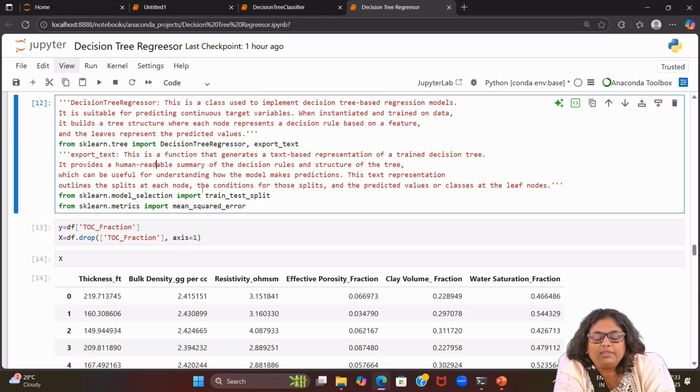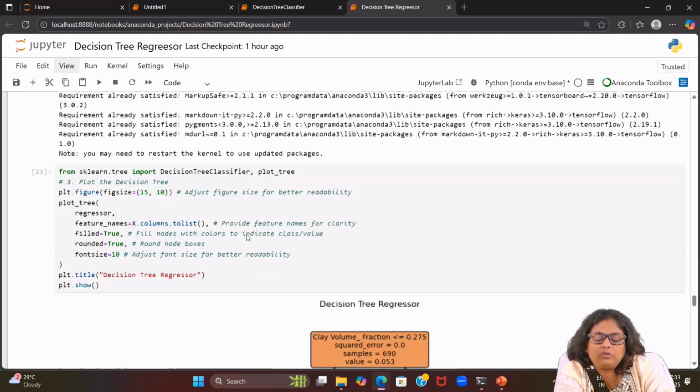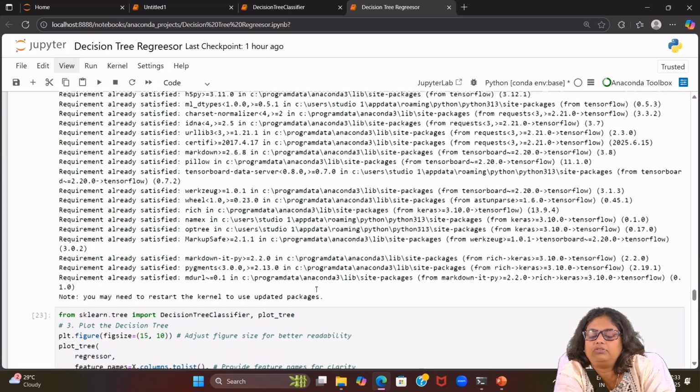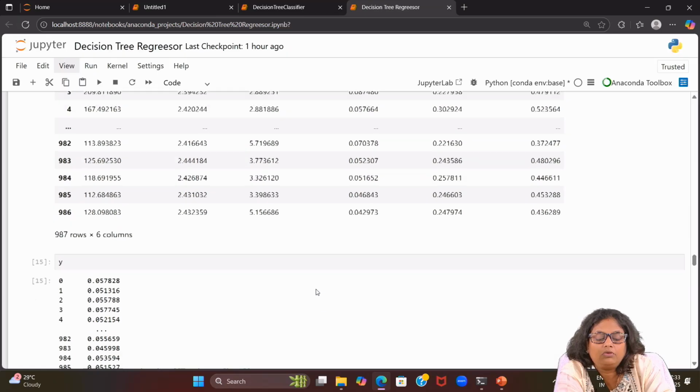So this is a function that generates a text-based representation of a trained decision tree. It provides a human-readable summary of the decision rules and structure of the tree, which can be useful for understanding how the model makes predictions. This text representation outlines the split at each node. Lastly, you can see here I have made the decision tree. Finally we will reach this tree. Okay, so we were here.